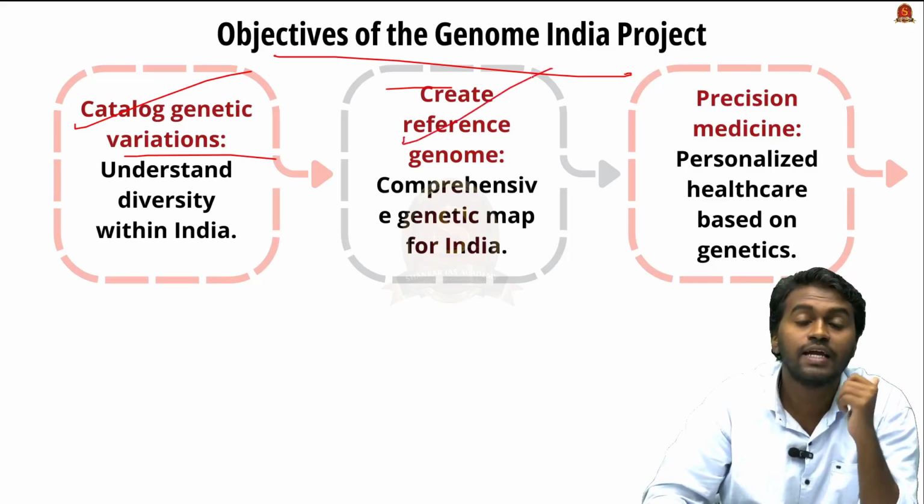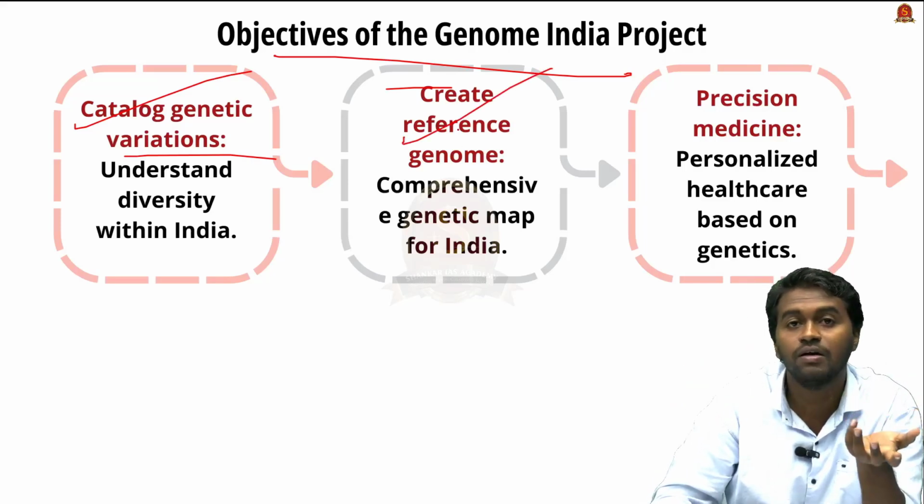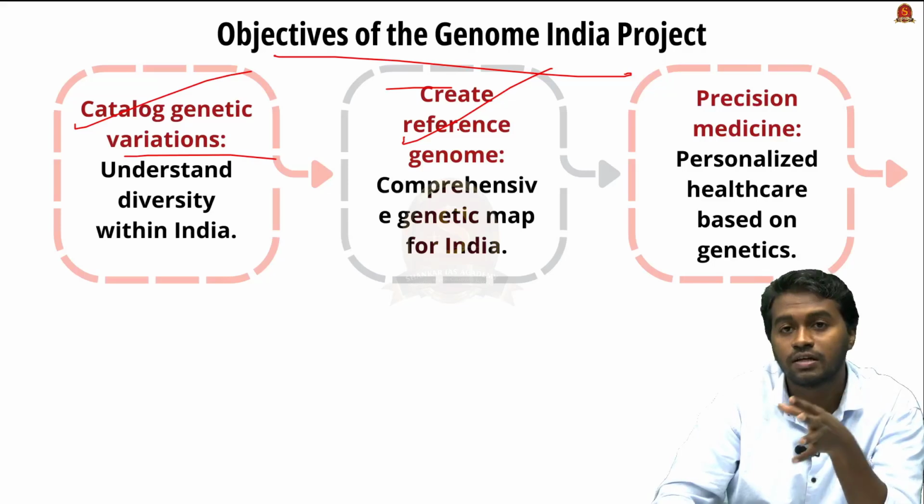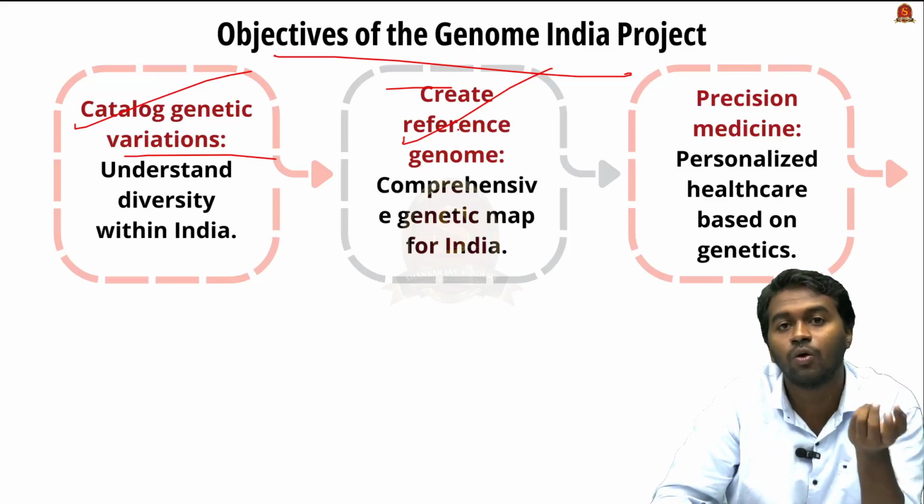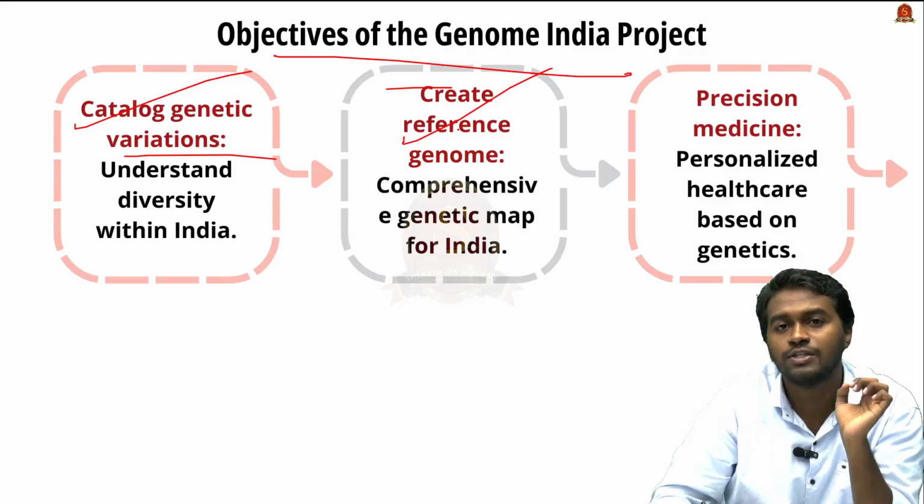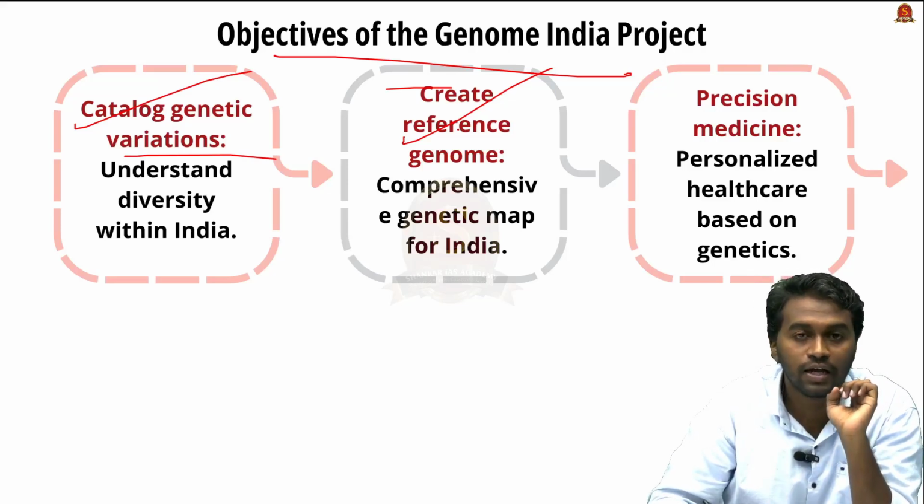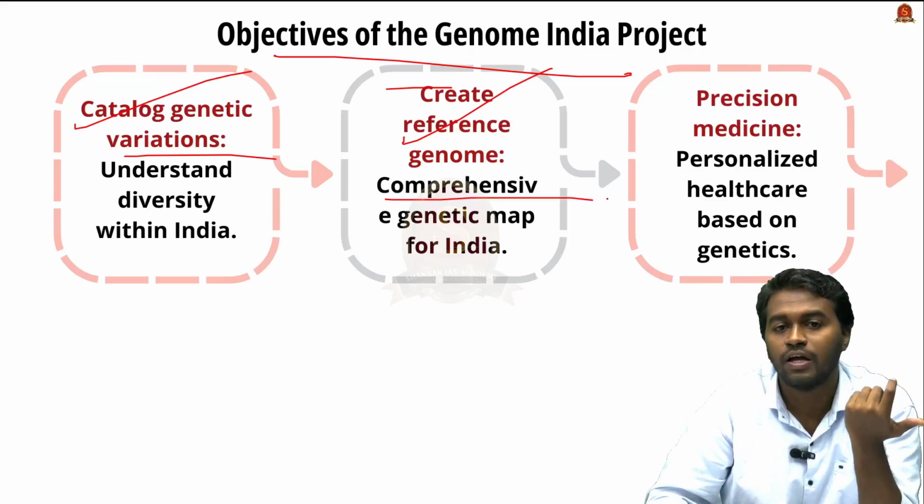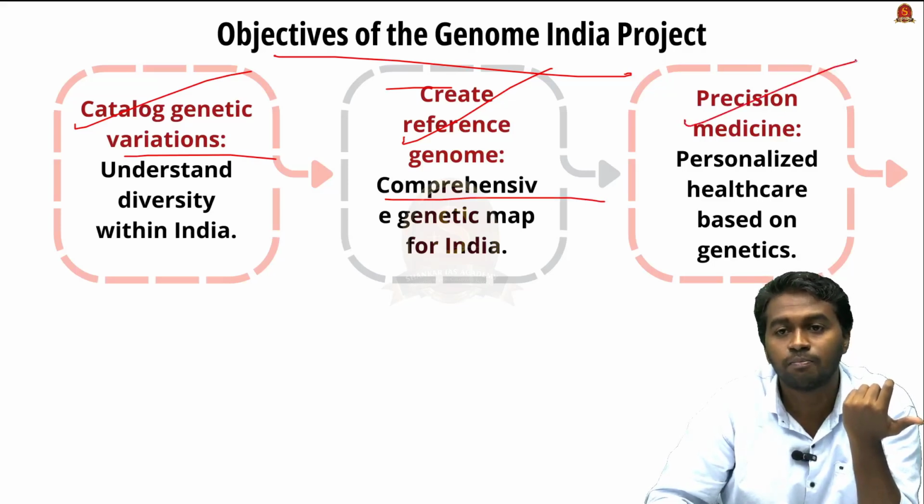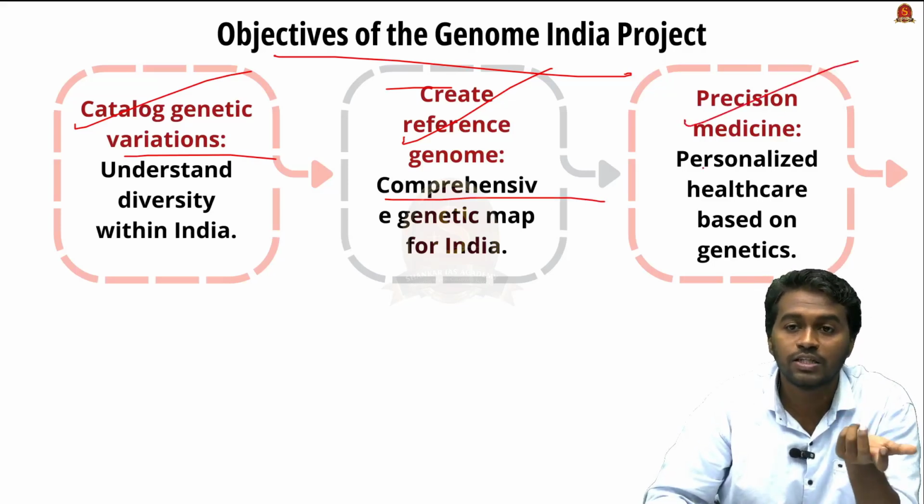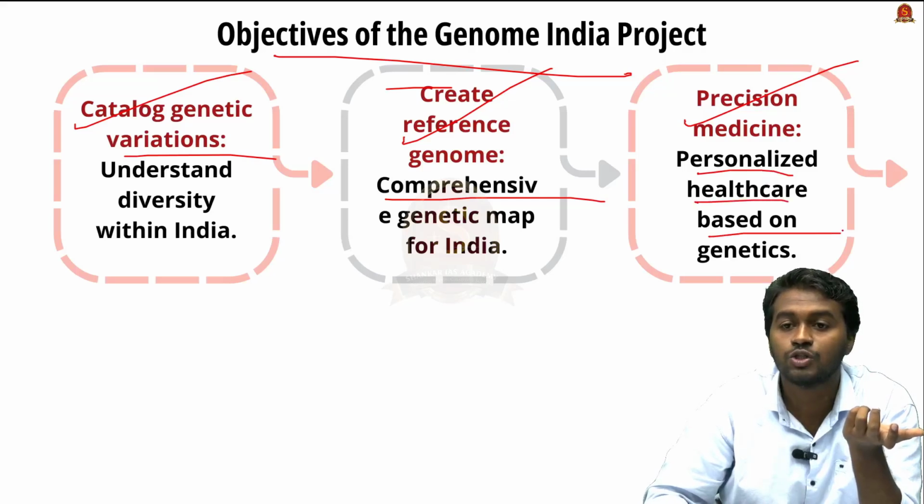And the next is creating a reference genome. For example, from here onwards, researchers from other parts of the world can also access the data in the biological institute that is located in Faridabad, Haryana. So this will help in future research. And then the precision medicine. So that is personalized healthcare based on genetics.